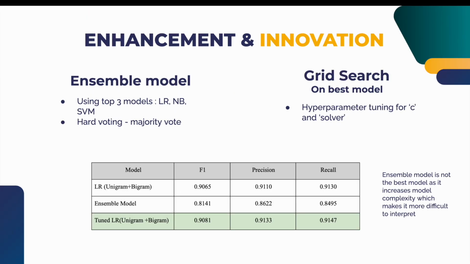For the enhancement and innovation, firstly we use an ensemble model, where we use the top 3 models, that is logistic regression, naive Bayes, and support vector machine, with hard voting. The second one is grid search on the base model, which is hyperparameter tuning for C and solver. As seen in the table, the best result comes from the tuned logistic regression and not the ensemble model, because the ensemble model increases the model complexity.